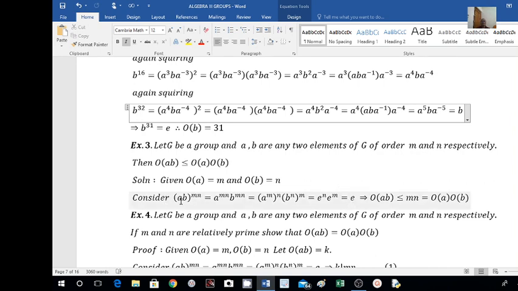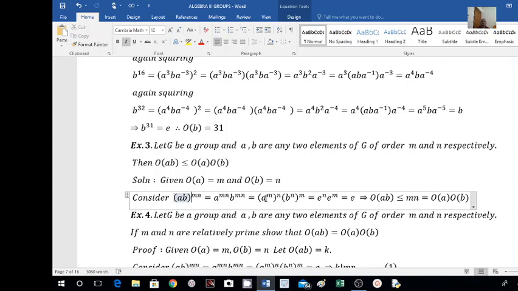So here we have (AB) to the power of mn is equal to e, which means order of AB is less than or equal to mn. That is, order of AB is less than or equal to mn. Here m is nothing but order of A, n is nothing but order of B. So we have proved that order of AB is less than or equal to order of A into order of B. Okay.